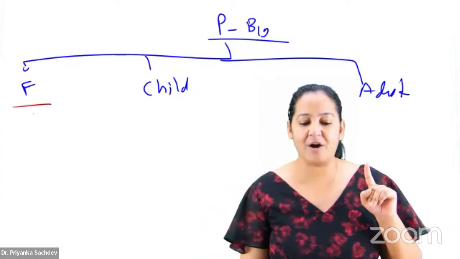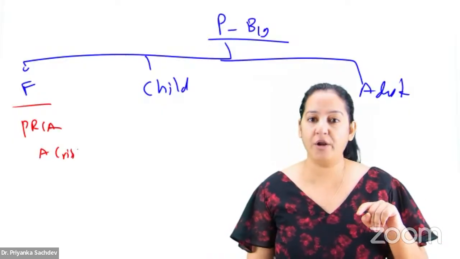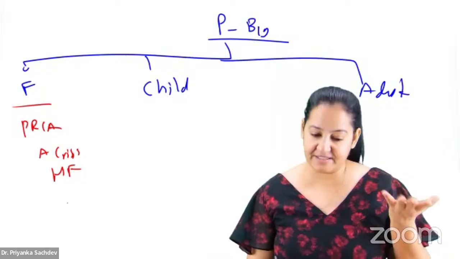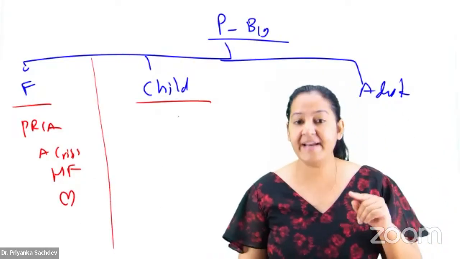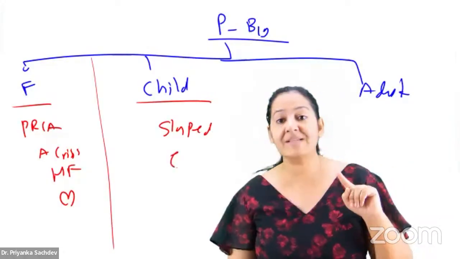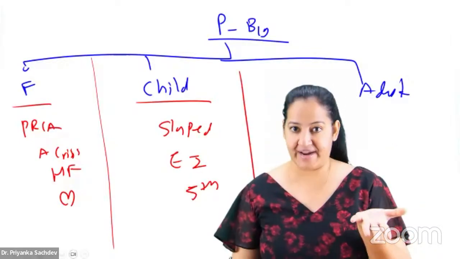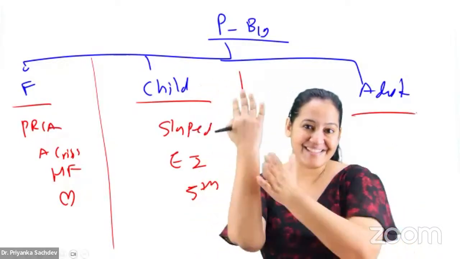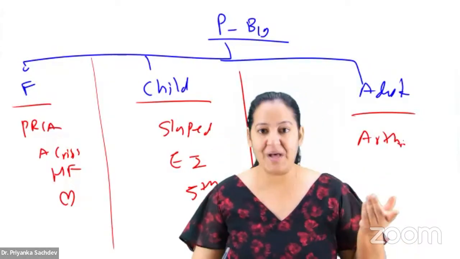If it's the fetus, in the options you will get PRCA, aplastic crisis, hydrocephalus, congestive heart failure, or abortion. So that is the presentation in the fetus. In the child, it's slapped cheek appearance, also known as erythema infectiosum, also known as fifth disease. That is the presentation in a child. In adults, it's arthritis in the wrist joint.